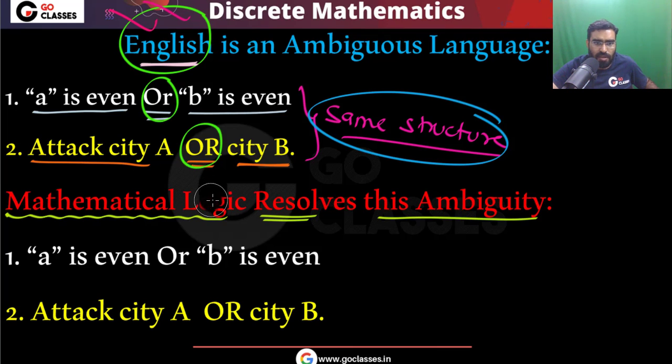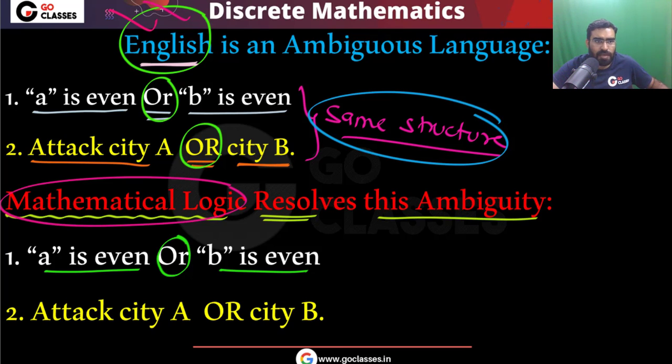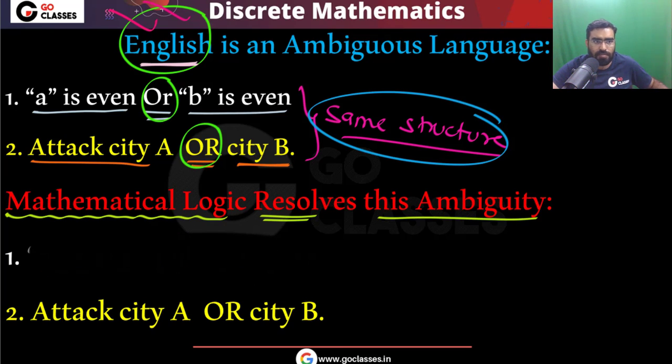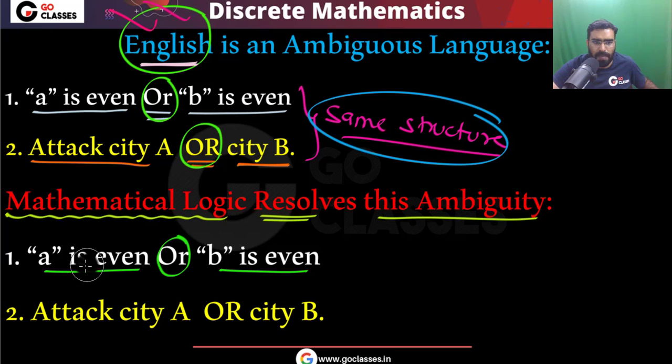Mathematical logic will not give this statement to the computer, because here this "or" allows both of them to be true. Either this can be true, or this can be true, or both of them can be true. So please understand this carefully: you will not give this English statement to the missile system. Basically, you will give this statement. Let's call it P, let's call it Q. So you will give the statement P or Q.